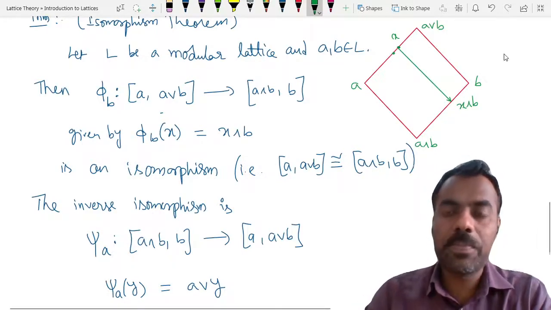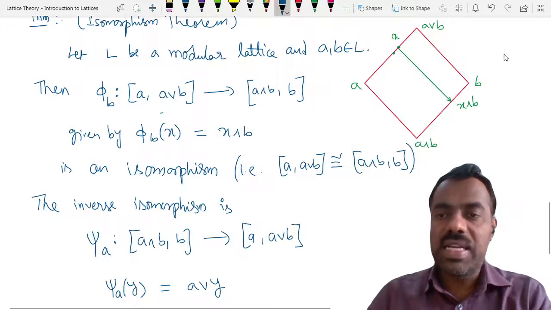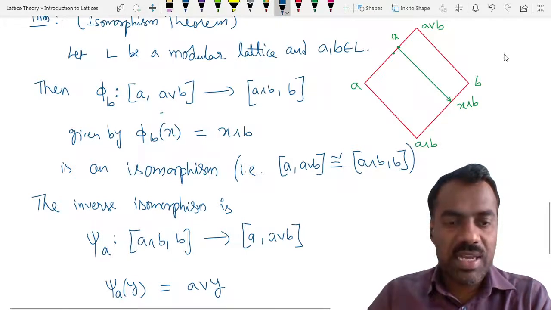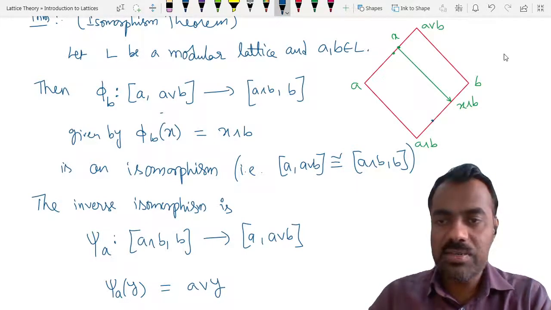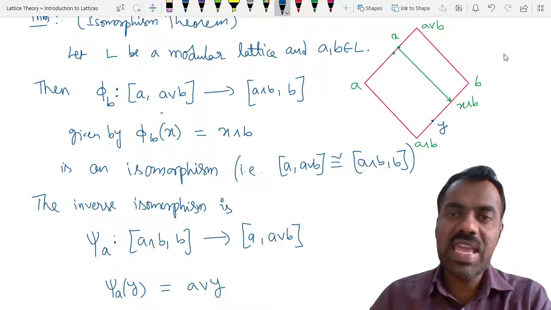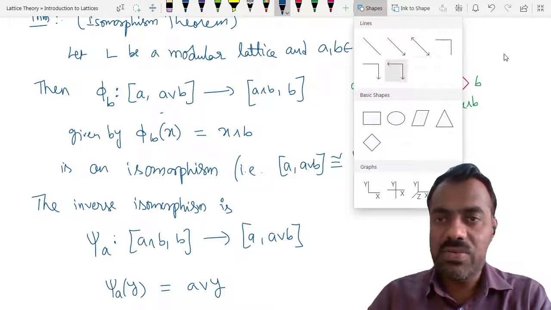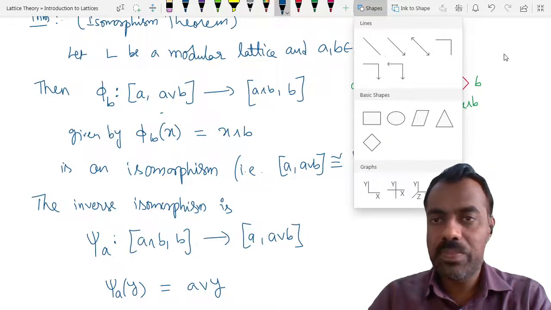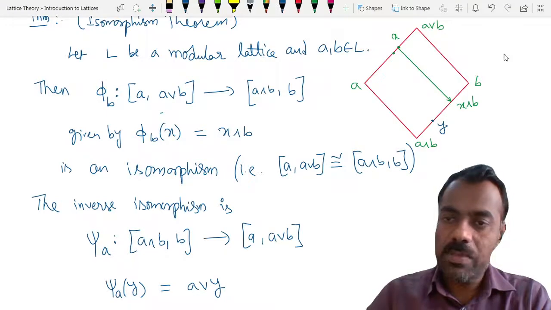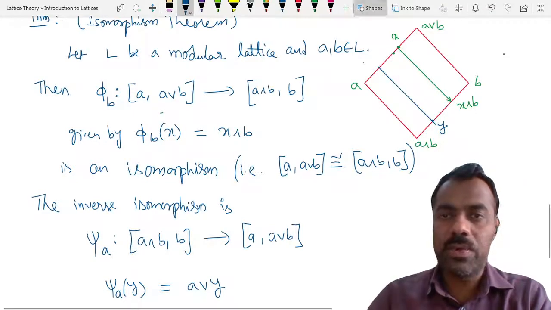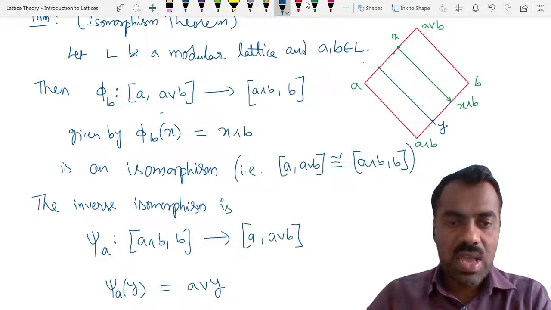Are you following? Now take any element in the inverse image, any element y here. Where is this map sending y? We are sending y to A join y.